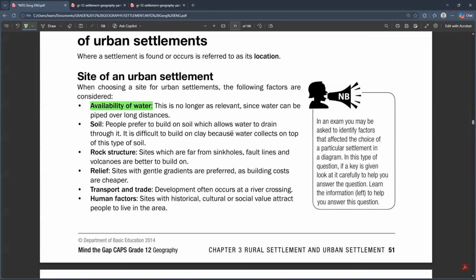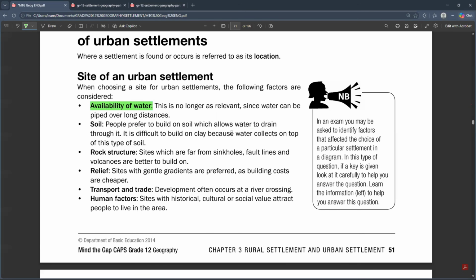So this one is essential, but sometimes it's not that essential, because these days technology is growing and people are developing strategies to pipe the water or transport the water across longer distances. Let's say, for example, you are staying in Johannesburg and we assume there's a drought and there's no water.